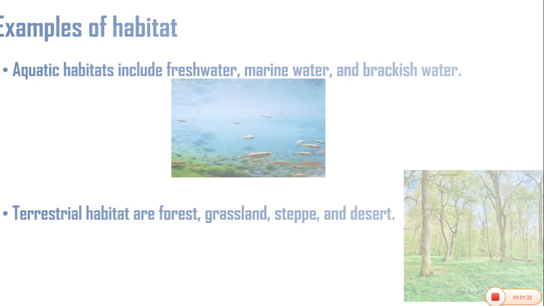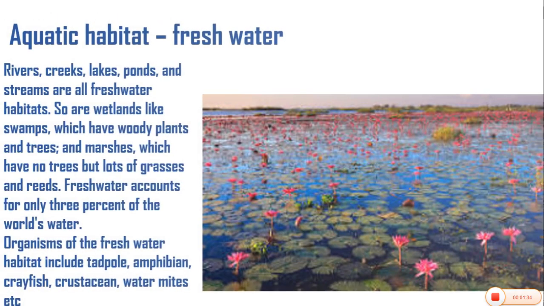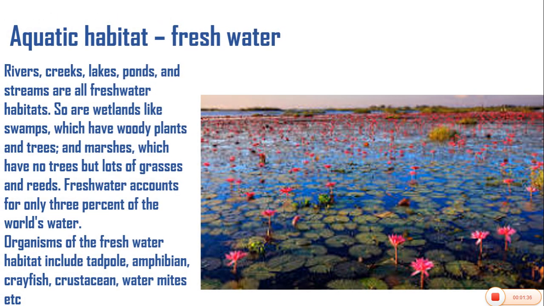We will start with the aquatic habitats. Under aquatic habitats, we'll be looking at freshwater habitats first. Freshwater includes rivers, creeks, lakes, ponds, and streams. So wetlands like swamps are also freshwater habitats.